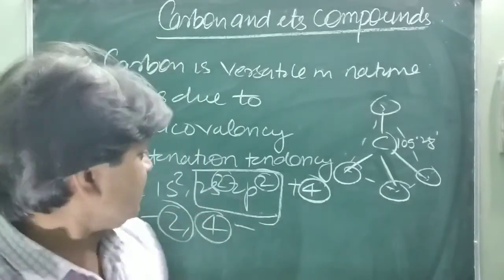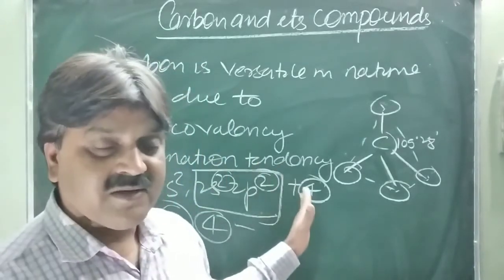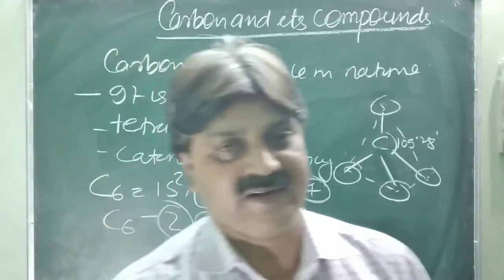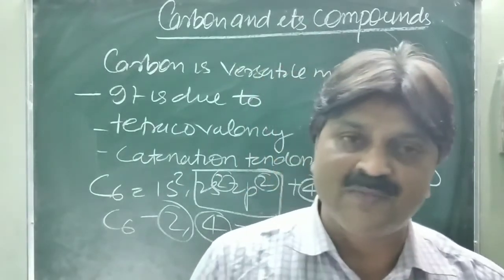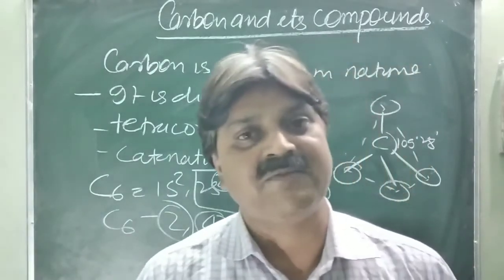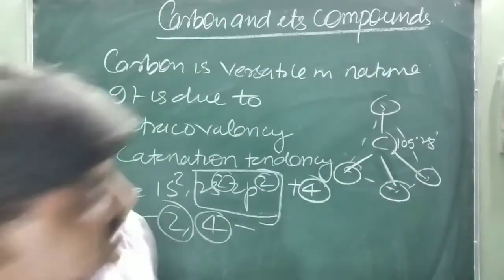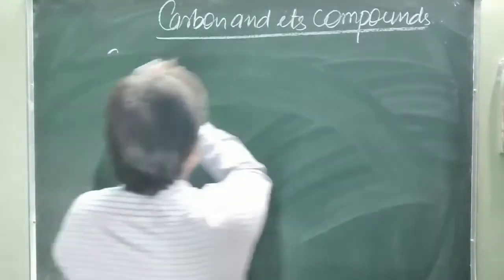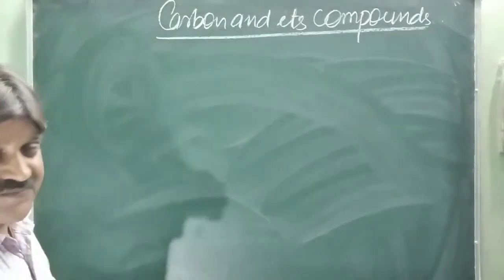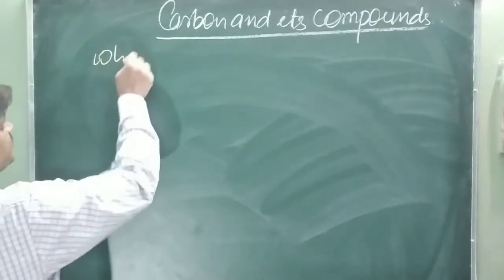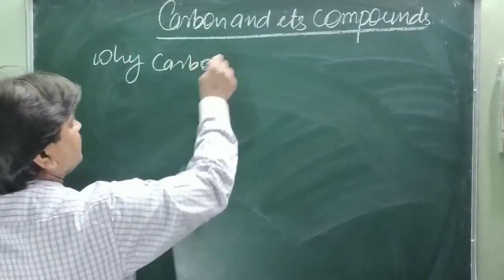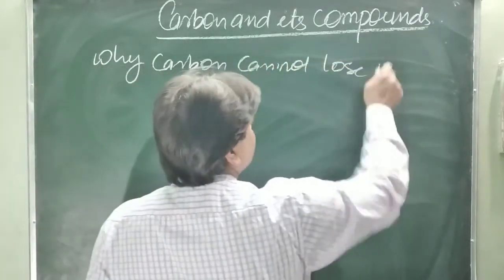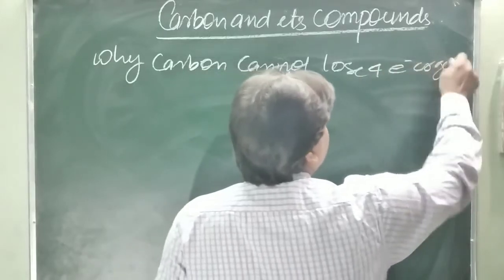Now the question arises, what is tetracovalency? That is the 4 electrons. Why can carbon not lose 4 electrons or gain 4 electrons? Why does it not form an ionic compound, but basically forms a covalent compound? So you will see here, in the case of ionic compounds, while we are discussing tetracovalency, why carbon cannot lose 4 electrons or gain 4 electrons.